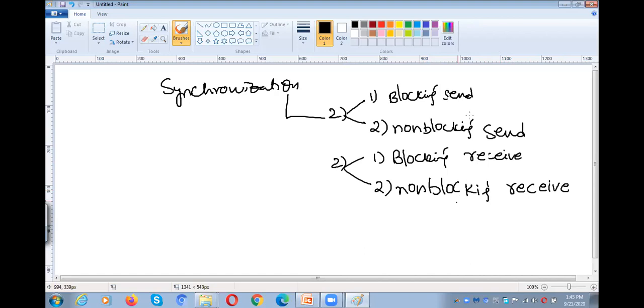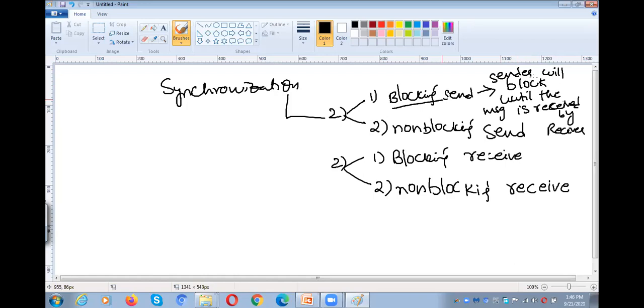Okay, so what is blocking send? That means the sender will block. Sender will block until the message is received by the receiver. So that is called blocking send. That means whenever a sender sends a message, the sender has to wait until the receiver receives the message. That is called blocking send.